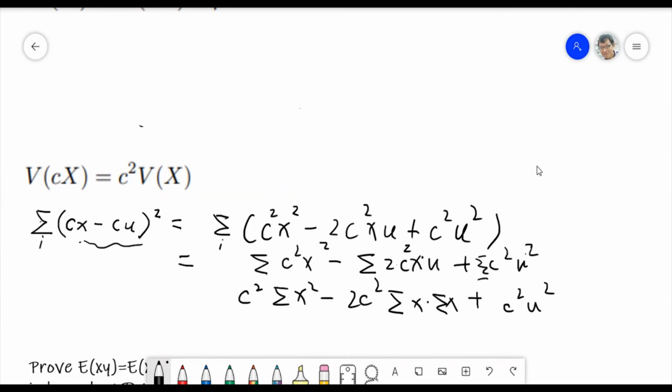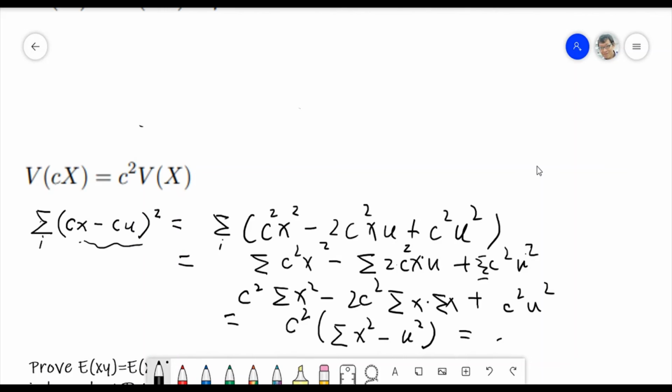So look at here, it is equal to what? C squared, we take the common factor. Sigma X squared minus 2C squared expectation squared. Expectation squared is what? Mu, right? 2C squared mu squared and then plus 1, so only one mu squared is left.